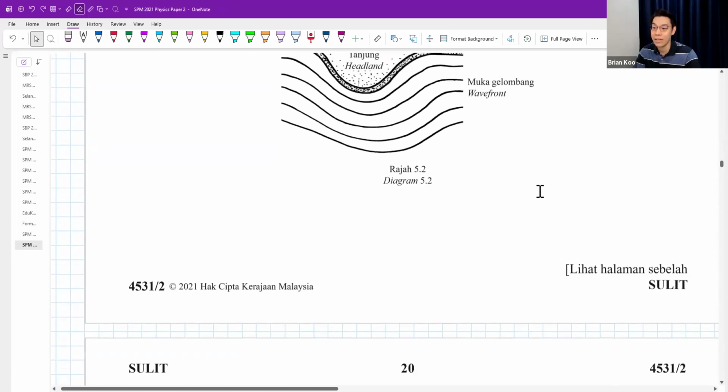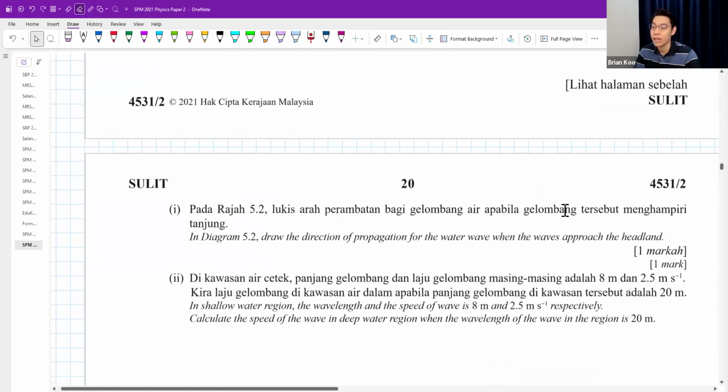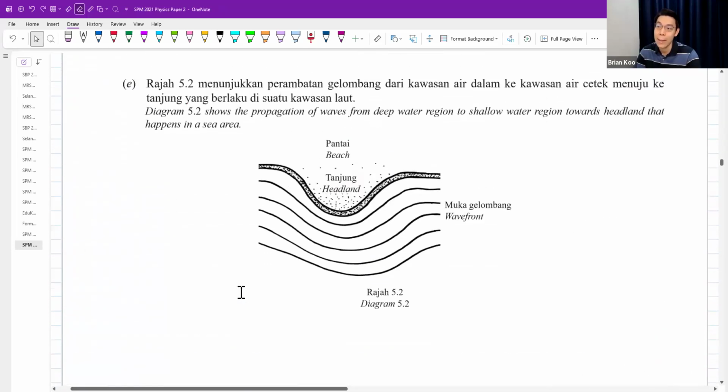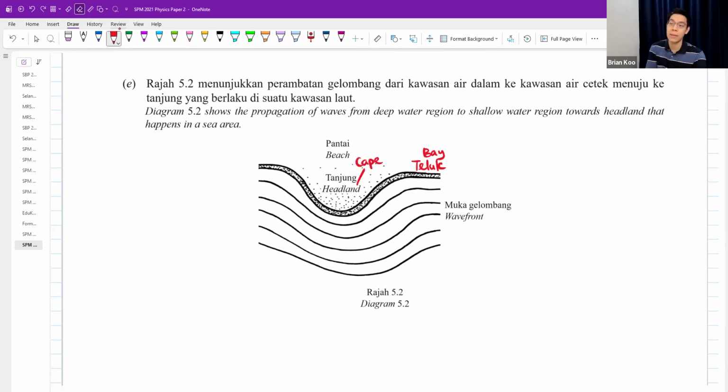that happens in the sea area. In the diagram, draw the direction of the propagation when the waves approach the headland. The headland has another name. In BM, it's called Tanjung. Yeah. This is usually called the Teluk, okay, which is the bay area. Tanjung, sometimes they'll call it the Cape area also. Okay, headland has another name called Cape.